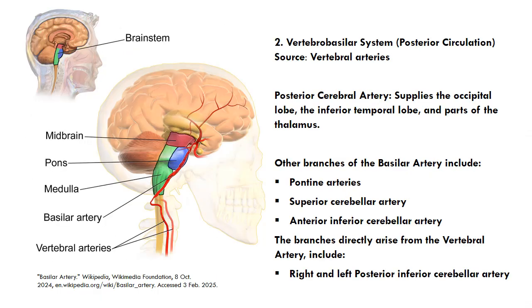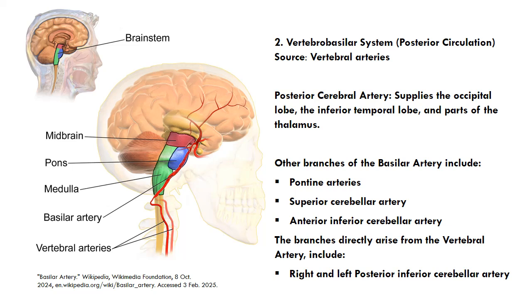The other system is the vertebro-basilar system or posterior circulation. The source is the vertebral arteries which unite to form the basilar artery. The basilar artery bifurcates into the posterior cerebral artery, which supplies the occipital lobe, the inferior temporal lobe and parts of the thalamus.